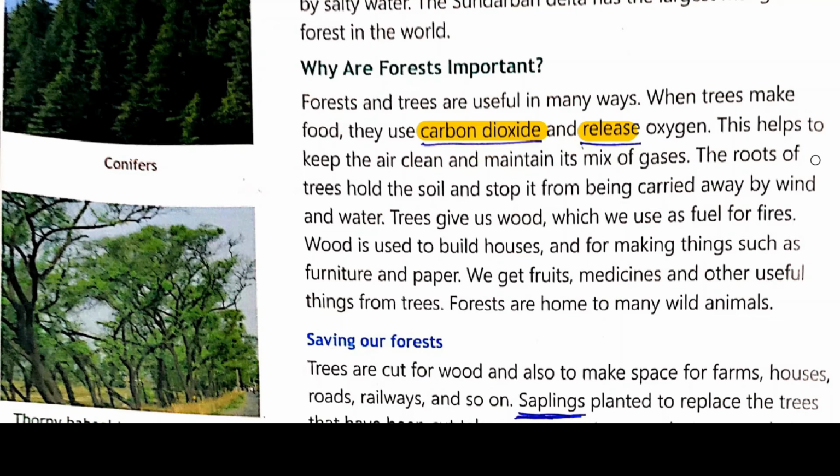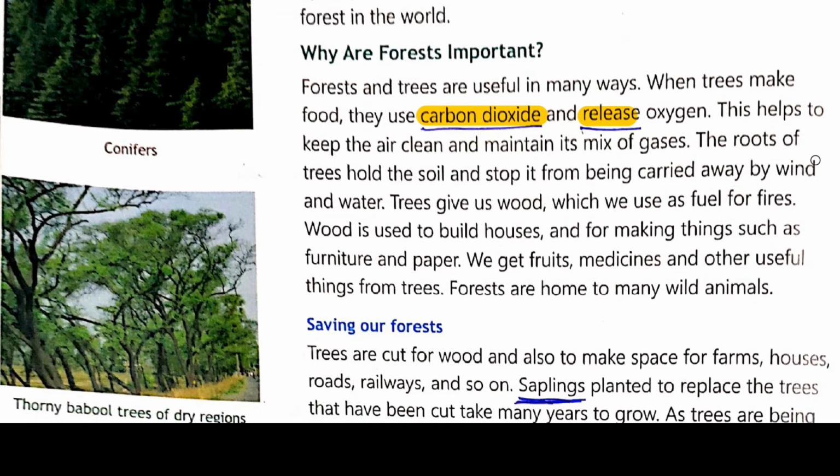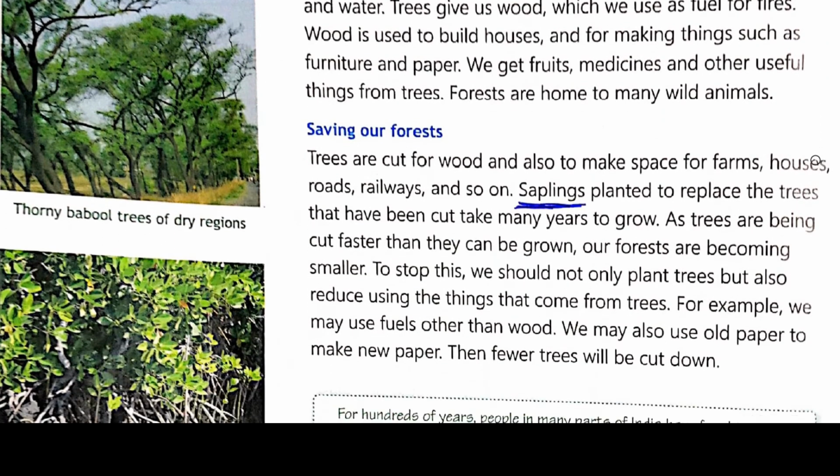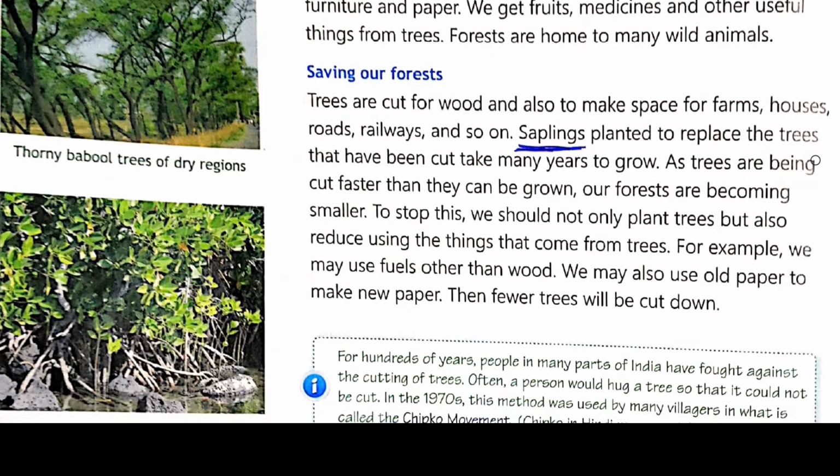We get fruits, medicines and other useful things from trees also. So besides all this, trees also provide us fruits, medicines and other useful things. And lastly, forests are the home to many wild animals. The most important thing is that the forest is the home to many wild animals. So this is why the forest is important for all.